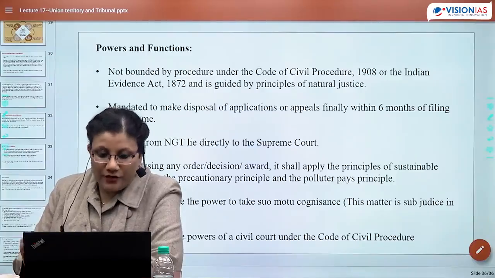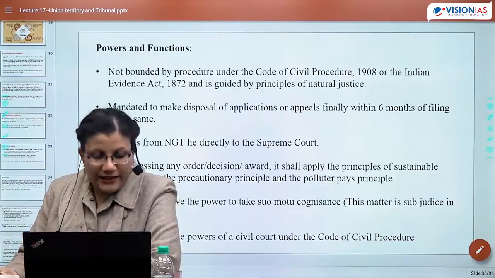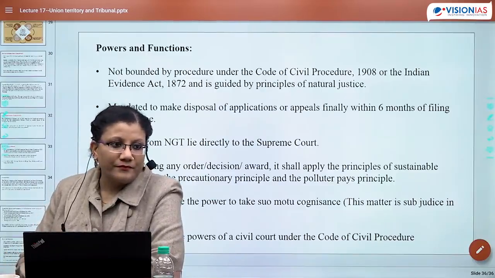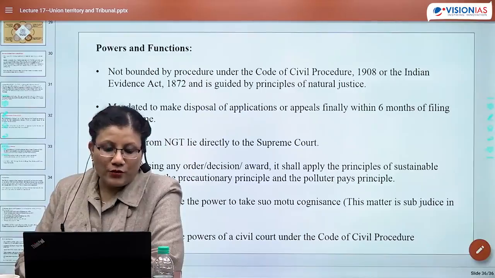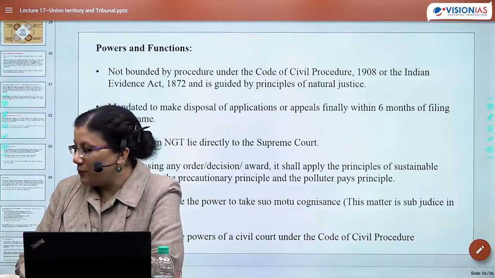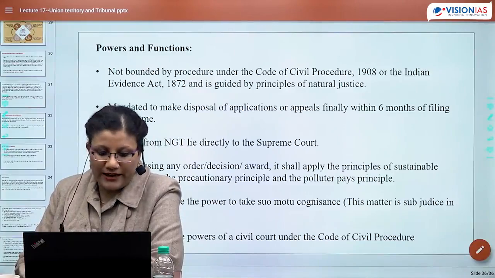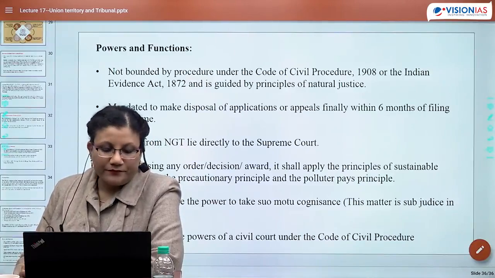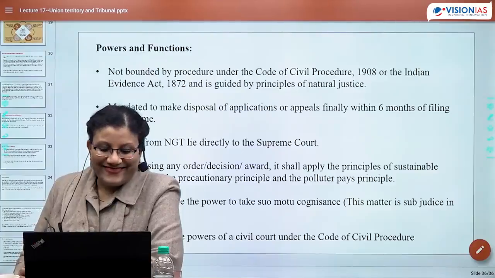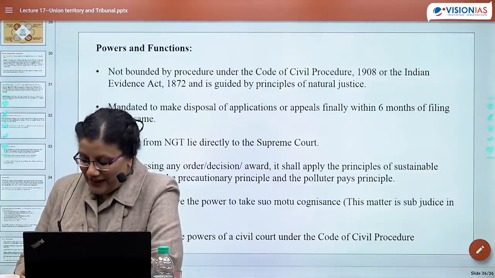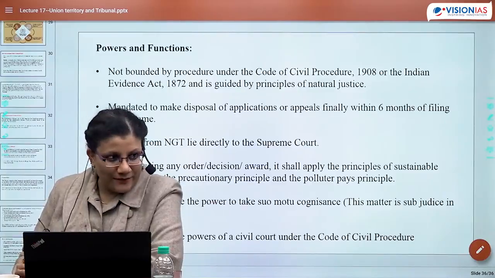In which city for the first time Lok Adalat was held in India? So options are New Delhi, Chennai, Kolkata, Mumbai. Online student भी लिखेंगे. So the first Lok Adalat in India was set up in New Delhi. ठीक है?